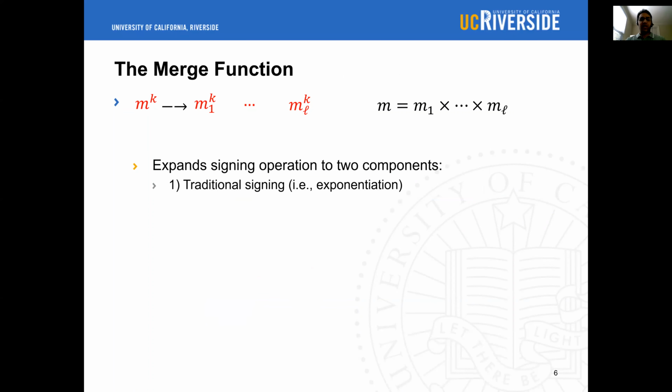In other words, signing each factor of m alone. The second step involves multiplying the signed message factors. In other words, merging the subsignatures to compose the final signature. MSS utilizes this feature by making the first component completely offline, which is the heavyweight one.